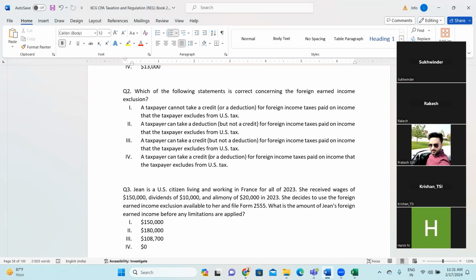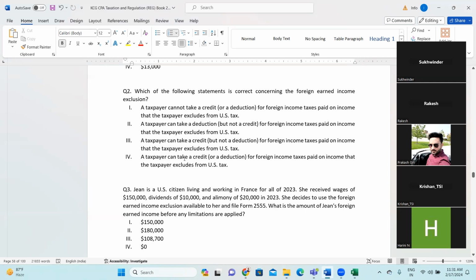So let me go one by one. First two statements we have gone through. Third is a taxpayer can take credit but not a deduction for foreign income taxes paid on income that the taxpayer excludes from US taxes, right? If the income is being excluded from US taxes, what you are saying is absolutely right. So the third option is also not correct.